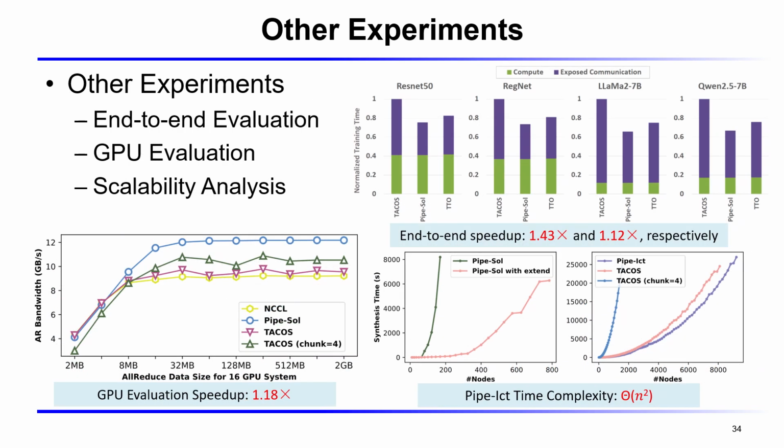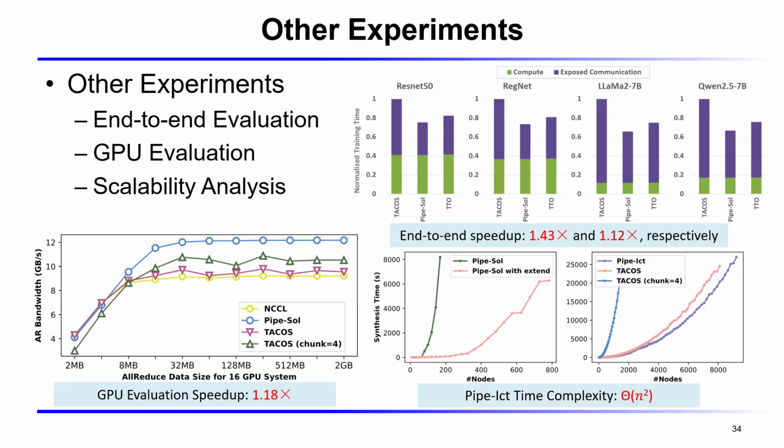We present three additional experiments. End-to-end on real-world workloads, we reduced exposed communication and achieved 1.43 times and 1.12 times speedups over the baselines. As for GPU evaluations on a real 16 GPU system, our solver-based approach outperforms NCCL and TACOS with a 1.12 times speedup.